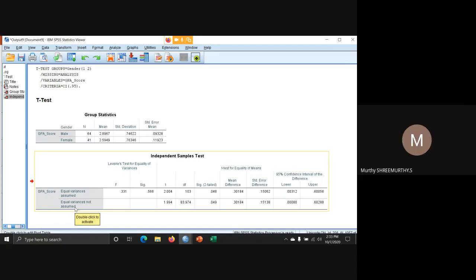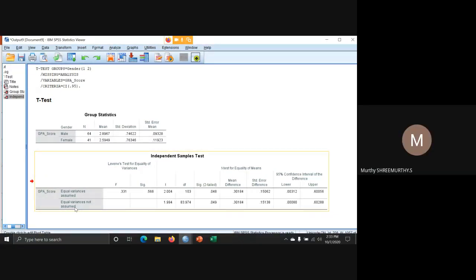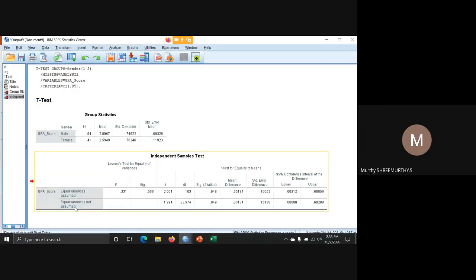This is a norm of our statistics, a parametric thumb rule for selecting the assumed and not assumed row. You must see whether equal variance is assumed or not assumed. In our case, equal variance is assumed. In your case, if equal variance is not assumed, then you must take the second row.